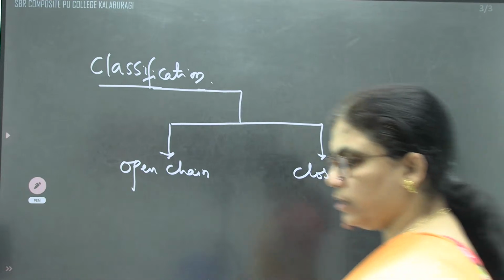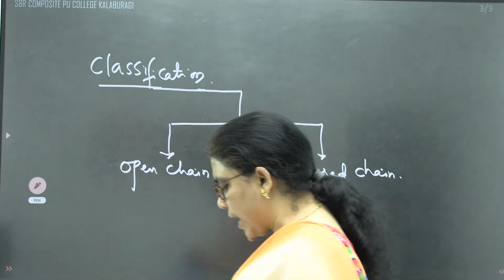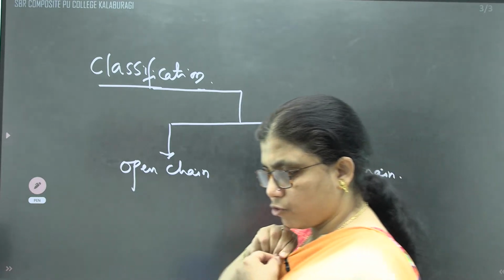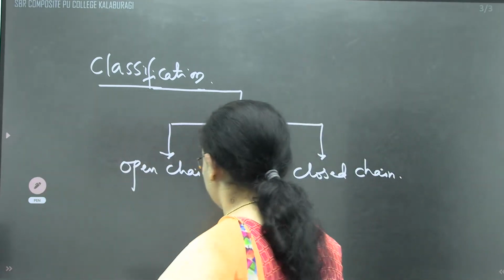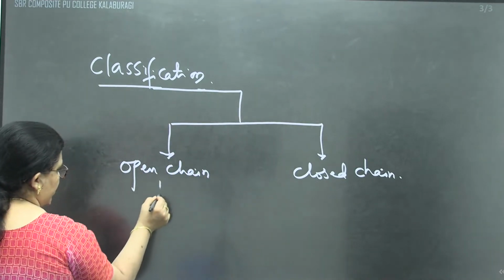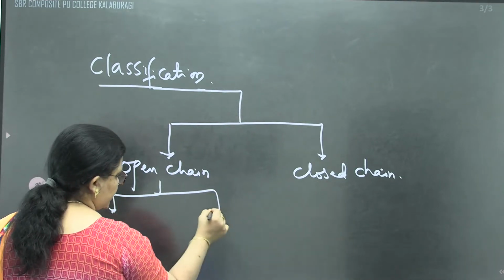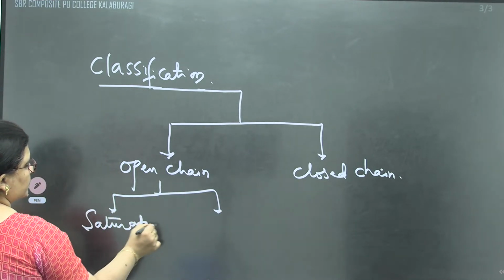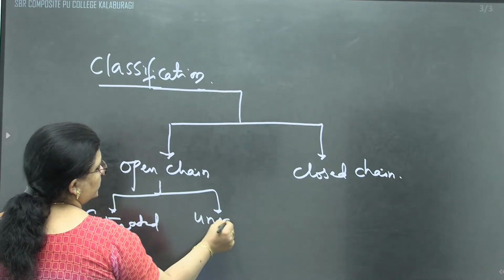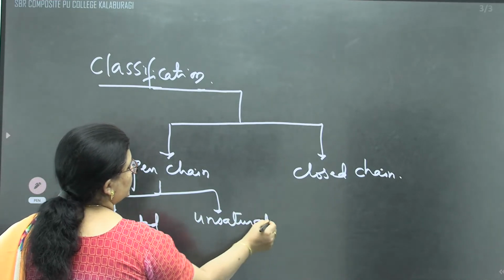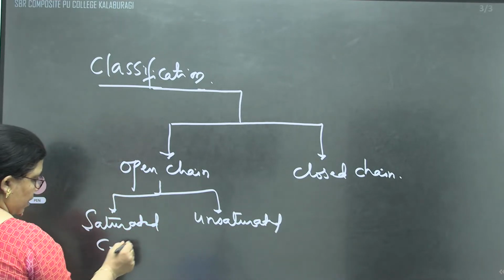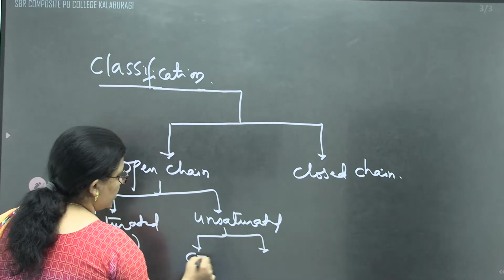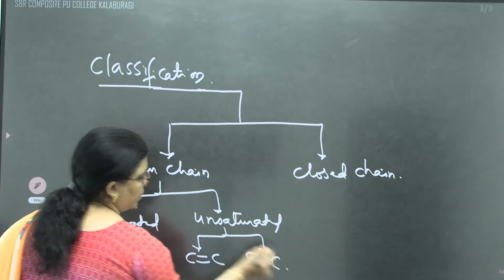It may be an open chain, it may be a closed chain. In the open chain, these hydrocarbons are called aliphatic hydrocarbons, and they may be saturated or unsaturated. Already we have discussed saturated and unsaturated. Saturated has a carbon-carbon single bond. Unsaturated has a carbon-carbon double bond or carbon-carbon triple bond.